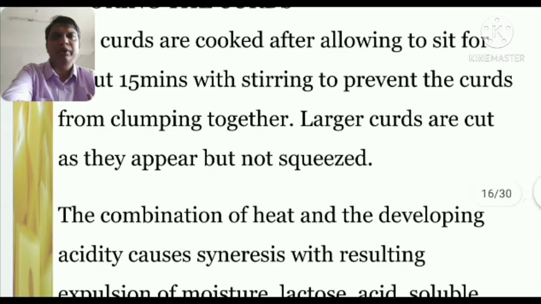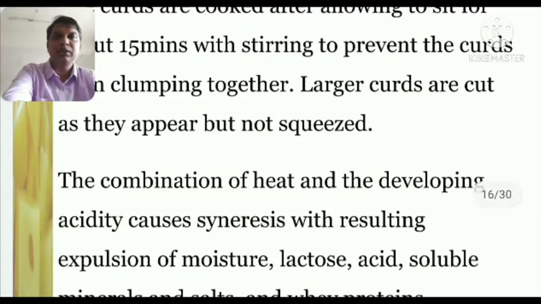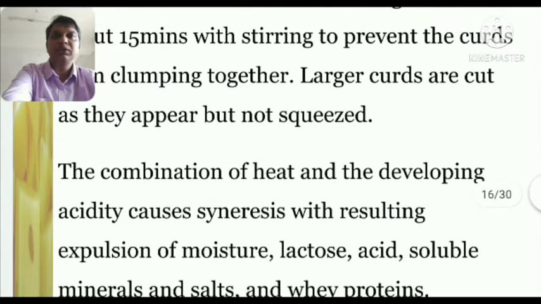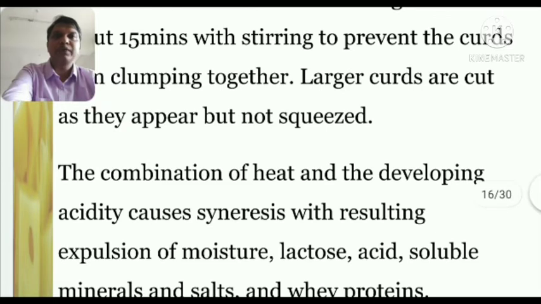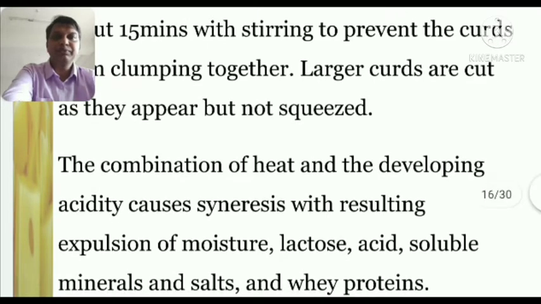A round ball type of structure is ready, which they take out, and as I told you, they start putting pressure on that. Depending upon the type of cheese we need, we put the pressure, and the pressure will give us the various types of cheese which are available in the market, that is hard, soft, semi soft. These are the classifications of the cheese which are done during this stage.